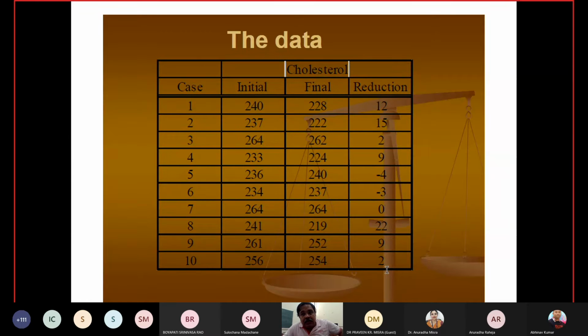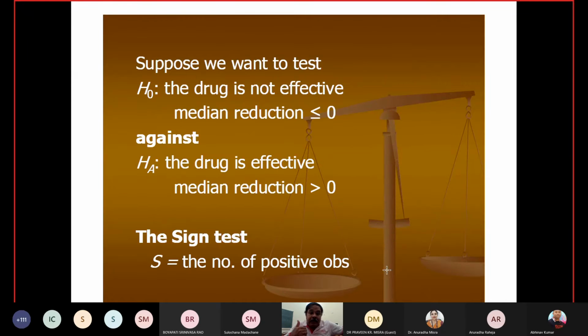In 2 cases cholesterol is not reduced. In 1 case there is no change. Now we have to take the decision whether the drug is effective or not. So when we are going for the effectiveness, we start with a very simple hypothesis. We start with the hypothesis that the drug is not effective.